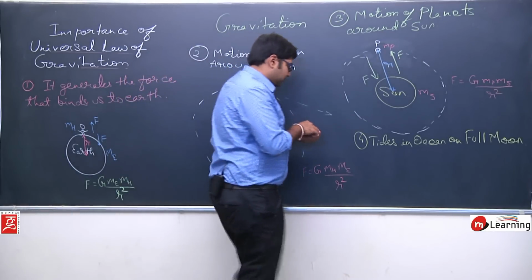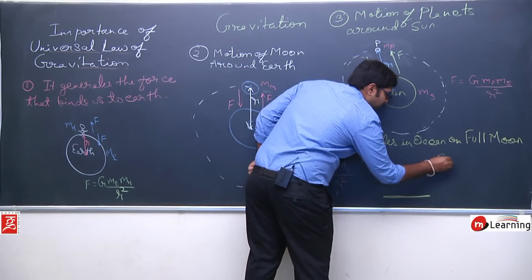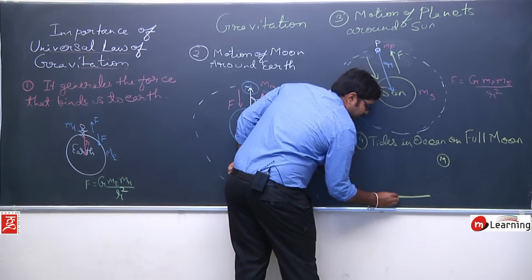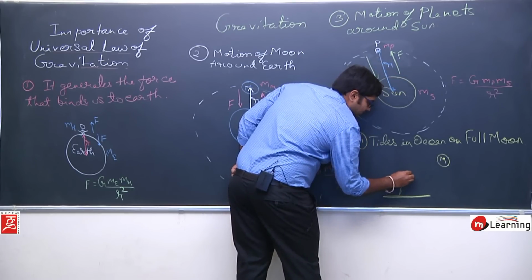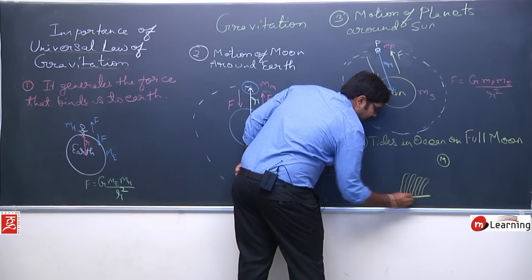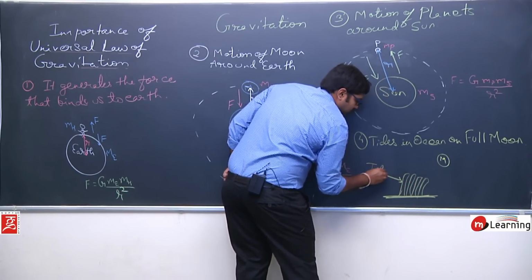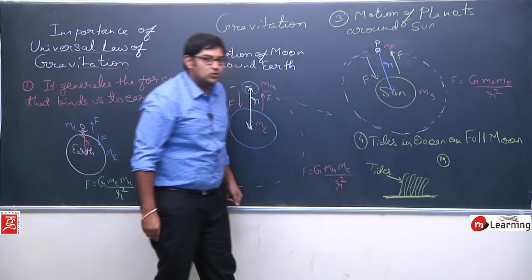So if I talk about, let us say this is the Earth, this is the surface of the Earth, and here we have a moon. What will happen? The water on the Earth will get attracted towards the moon and it will form the tides like this. Let us say this is the water and this is the tides. So these tides are due to the full moon.